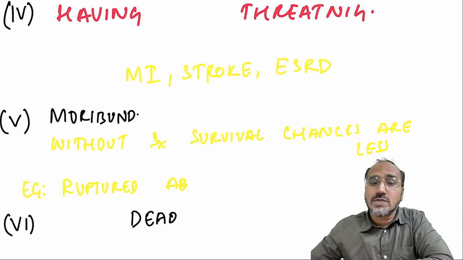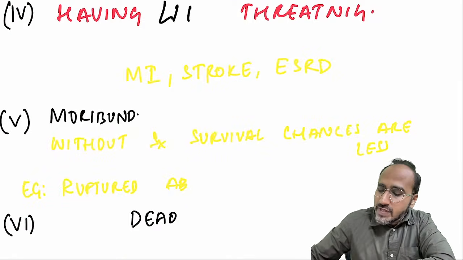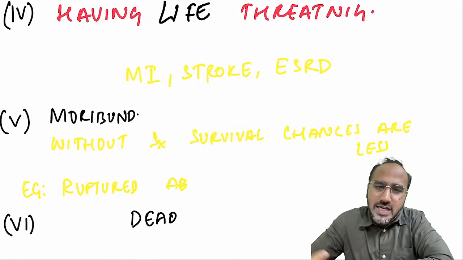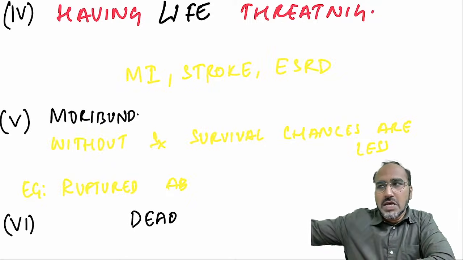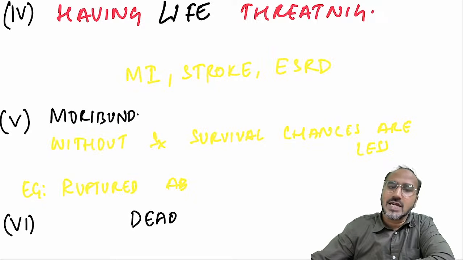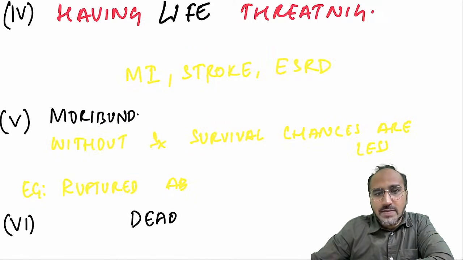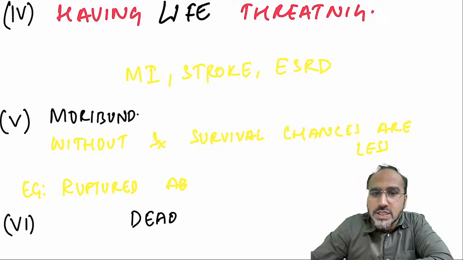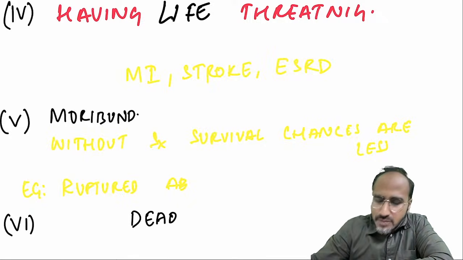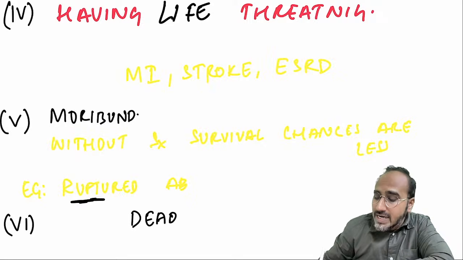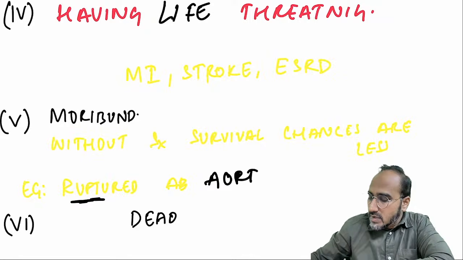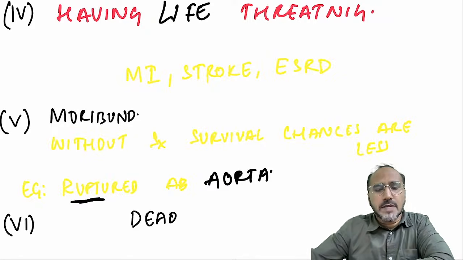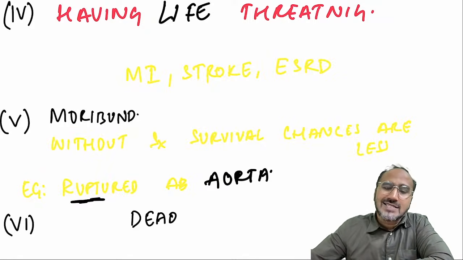ASA class 4 means what? A patient having life-threatening systemic illness, such as a recent MI or stroke. The patient is now posted for hernia surgery, but he says that 1 month back he had a stroke. That is an ASA class 4 patient. ASA class 5 means a moribund patient. Without surgery, the chances of survival are very low. Multiple comorbidities or a comorbidity like a ruptured abdominal aortic aneurysm. That is ASA class 5.